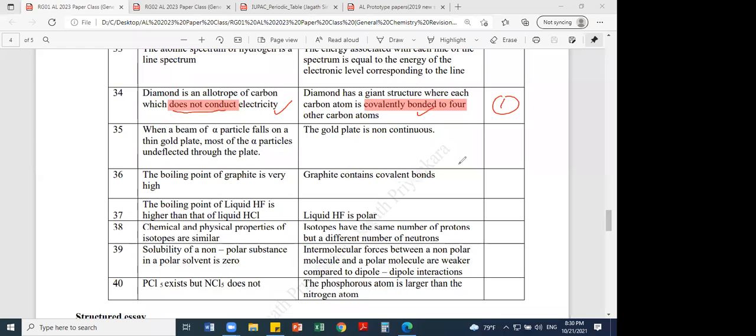Please raise your hand if you have done this in theory class, the gold foil experiment. Those who have learned the gold foil experiment in the theory class, please raise your hand. Otherwise, I don't need to explain. Okay, all the others have done it, right? So, gold foil experiment, most of the alpha particles... you haven't done it, right? Anyway, you can refer, but it should be done, because it's there in the syllabus.